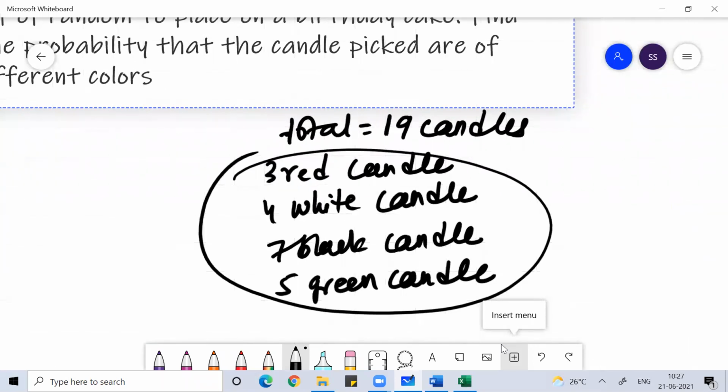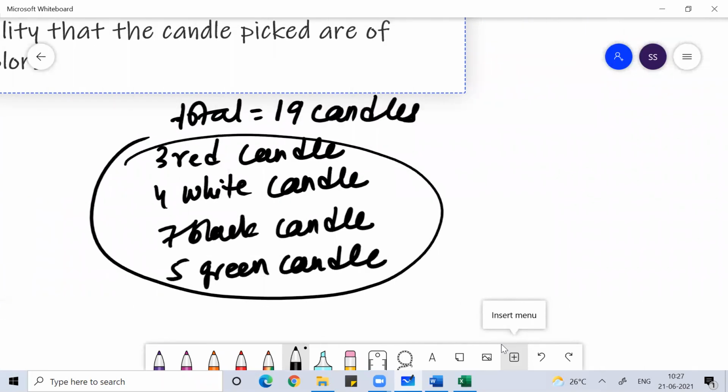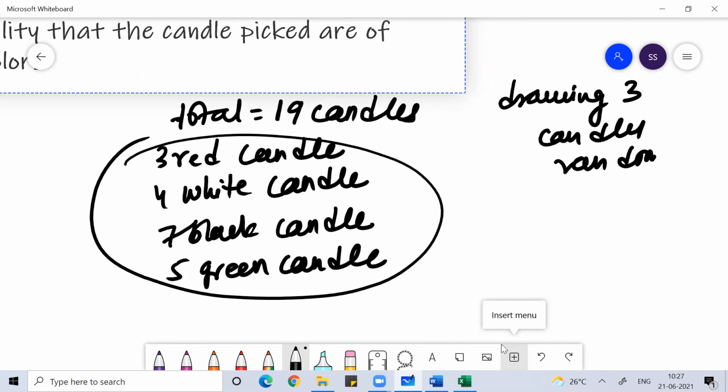Now you have 4 types of candle. They can be red, white, black, or green. And I'm drawing 3 candles randomly. What is the probability that they should be different in color?